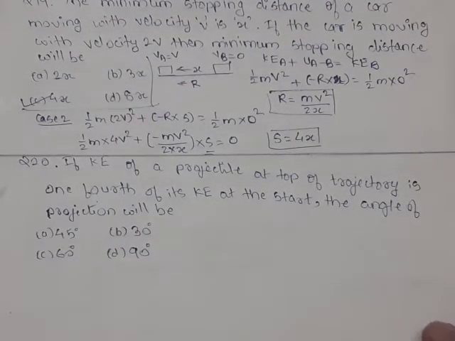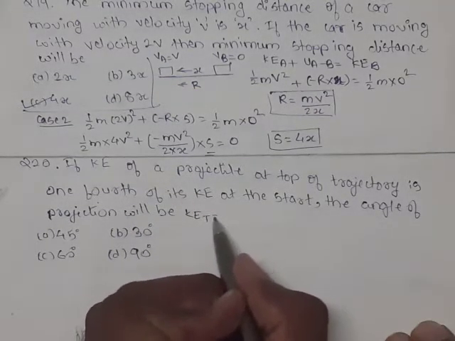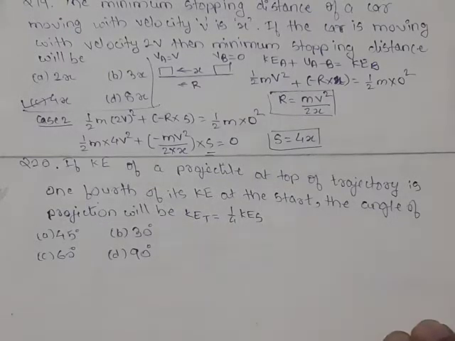Now in question 20, if the kinetic energy of a projectile at the top of the trajectory is 1/4 of the kinetic energy at start, what is the angle of projection? So here kinetic energy at top is 1/4 of kinetic energy at start.